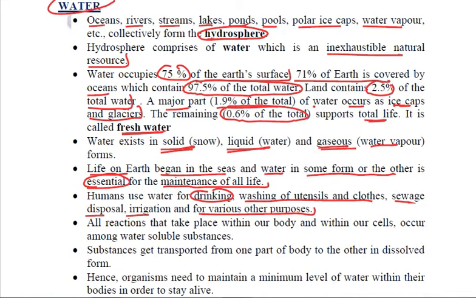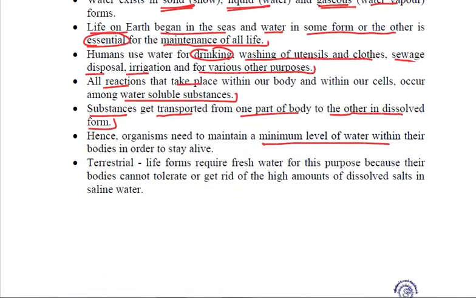Now this is very important, because all the reactions that take place in our body and within our cells all occur among the water soluble substances. Also, all the substances, the nutrients, the waste products, are transported from one part of the body to another in their dissolved form. That is why it is a must for all living organisms to maintain a minimum level of water within their bodies, so that we are able to stay alive.